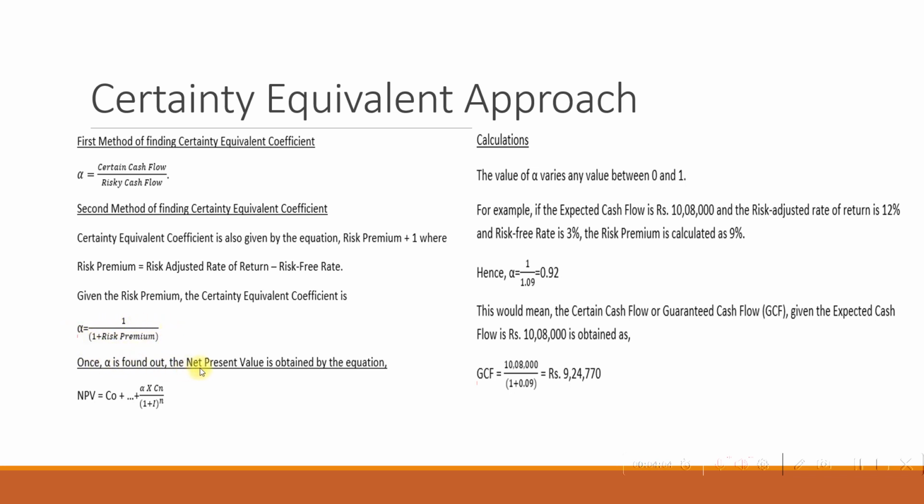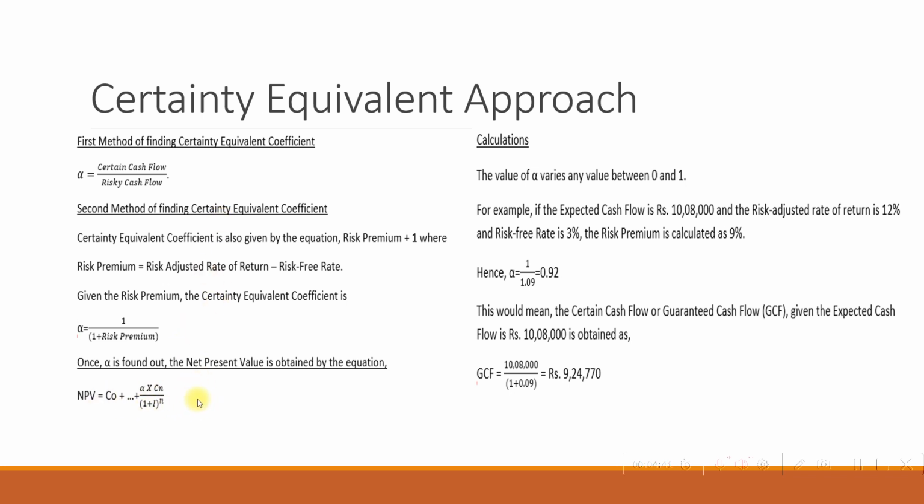So once alpha is found out, the net present value is obtained by the equation NPV is equal to C0 plus, and so on, alpha into Cn by (1 plus i) the whole power n. So that is the equation to find out NPV. So only thing is we have to find out alpha by any of these methods and then multiply it with the cash flow for a particular year, where n is the number of year, and which we divide by 1 plus i, which is the interest rate or the return which we actually have. So that is one method of finding out the NPV.